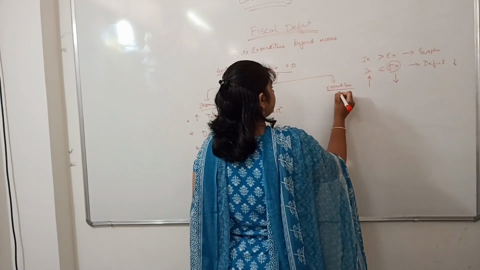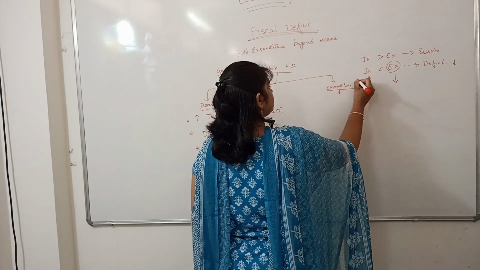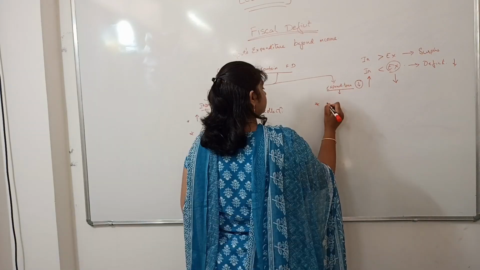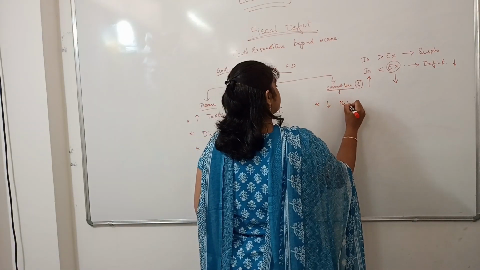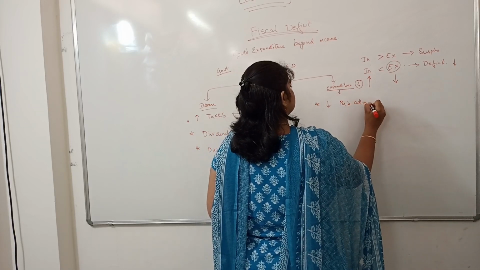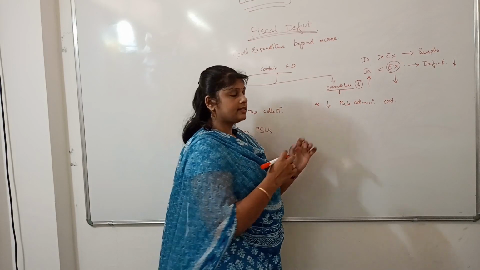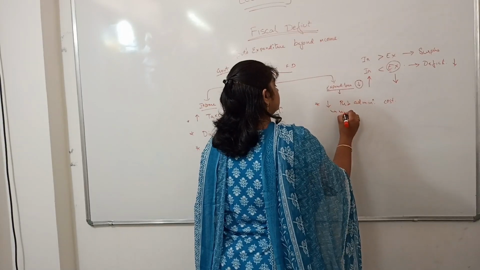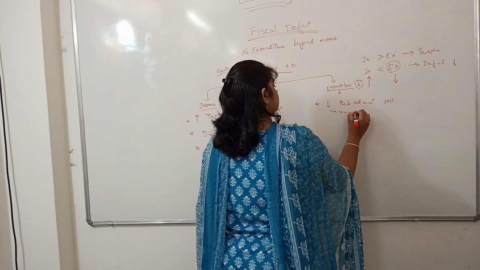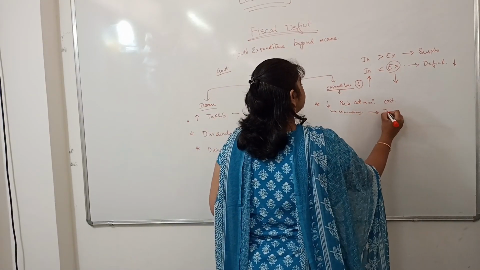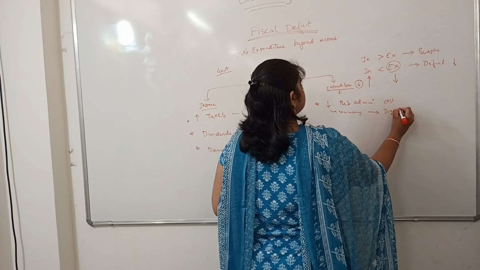Now coming to the expenditure side. What should we do to the expenditure? We should decrease the expenditure. So the first thing is to decrease public administration costs. Generally it is not decreasing, it is called minimizing. Minimizing public administration costs by adopting digital technology.